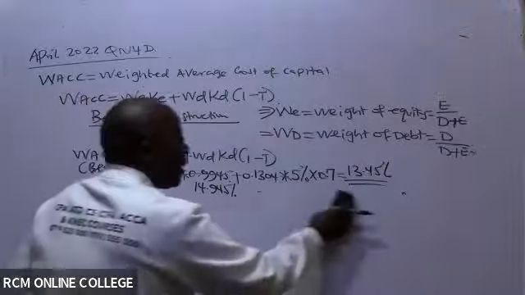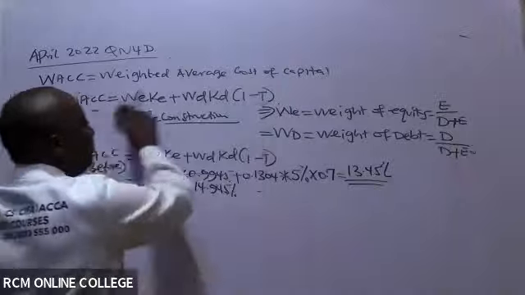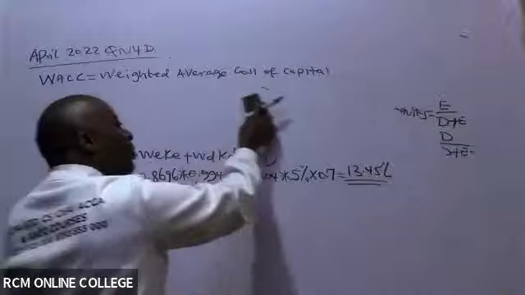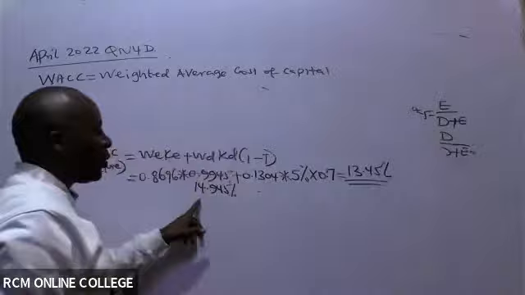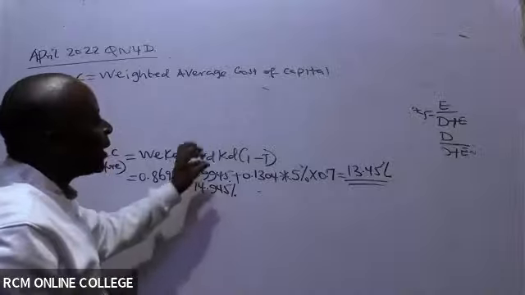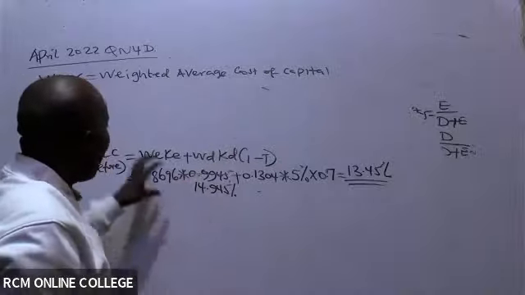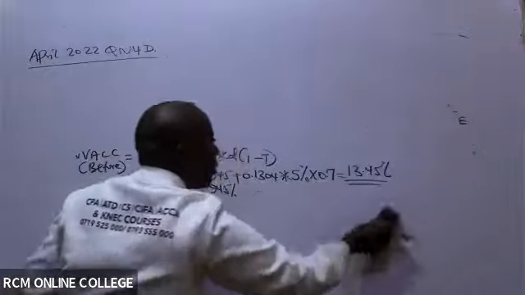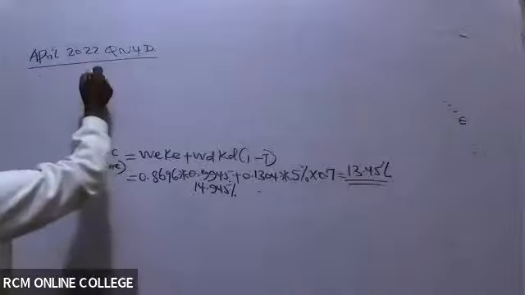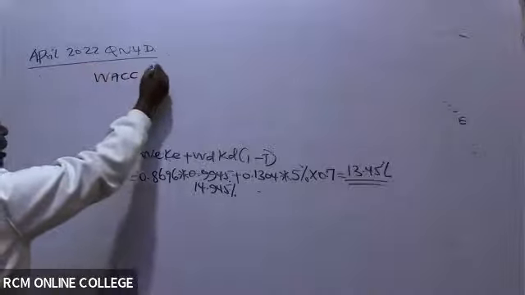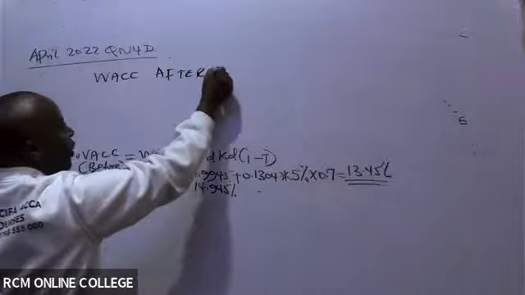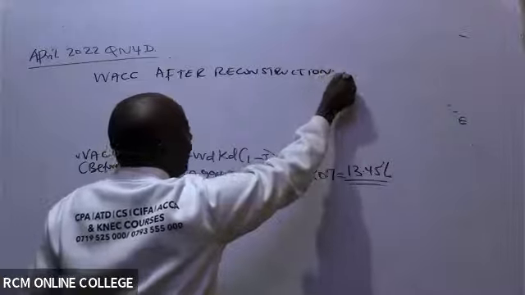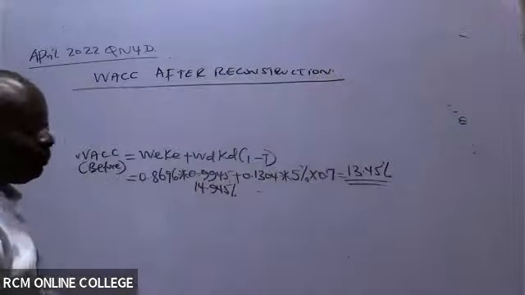Don't worry. So in this case here, we have 13.45. For me to be fair to everybody, I'll explain how I got this cost of equity levered using the next step. The next step is after reconstruction. So let's get the WACC after reconstruction, and I'll take a few minutes here to explain better how we're getting this cost of equity after reconstruction.